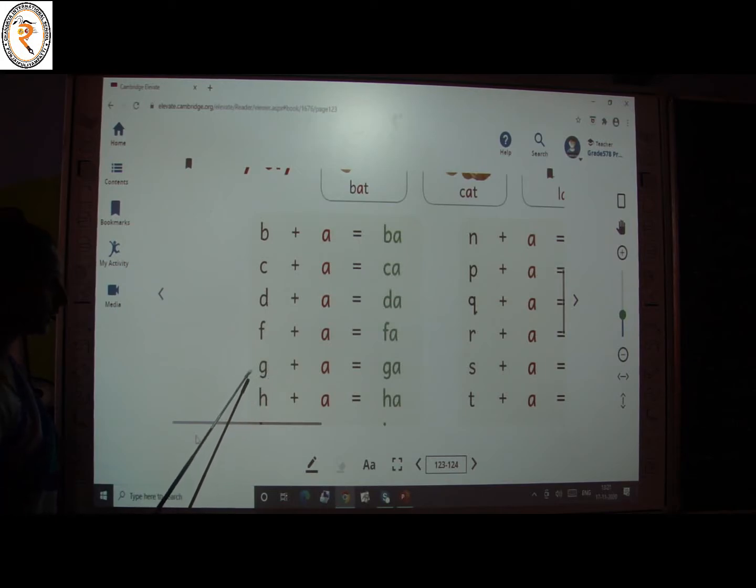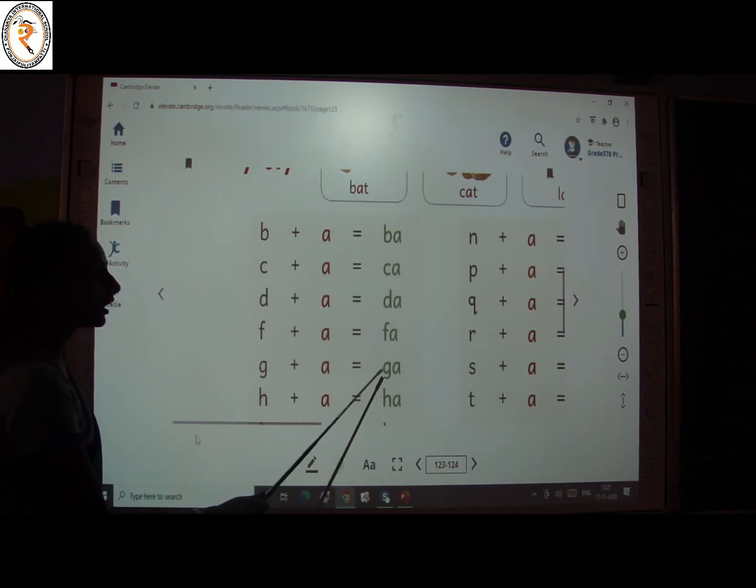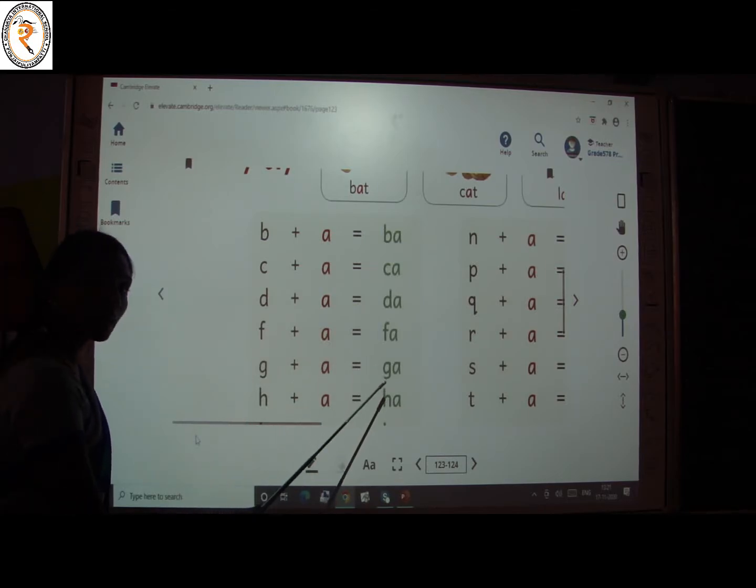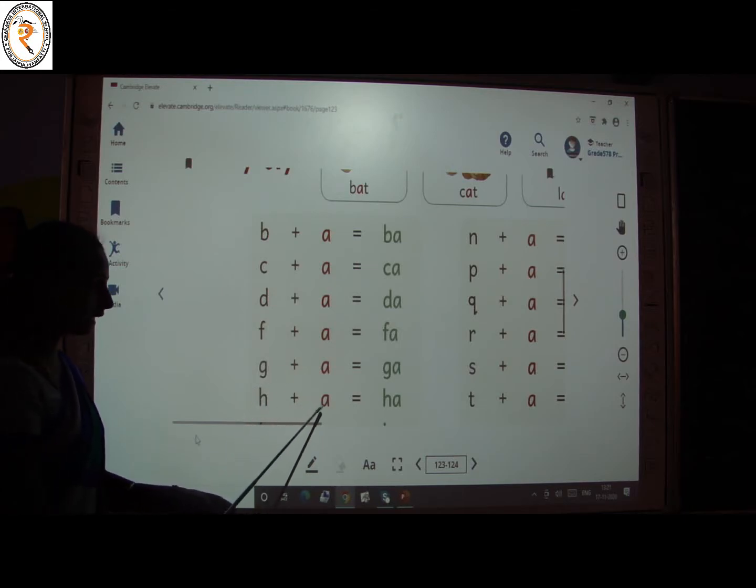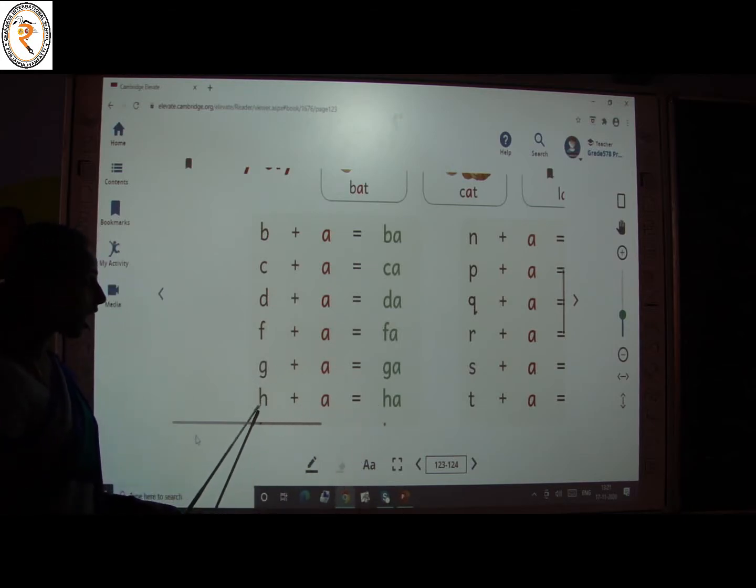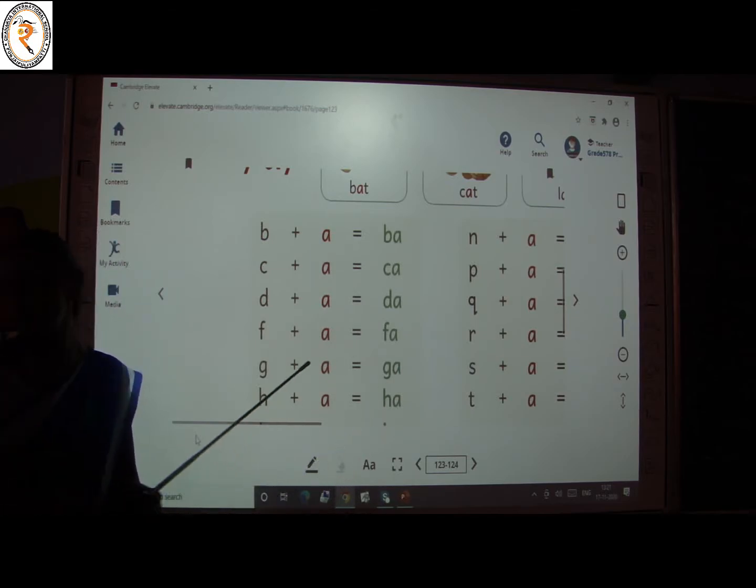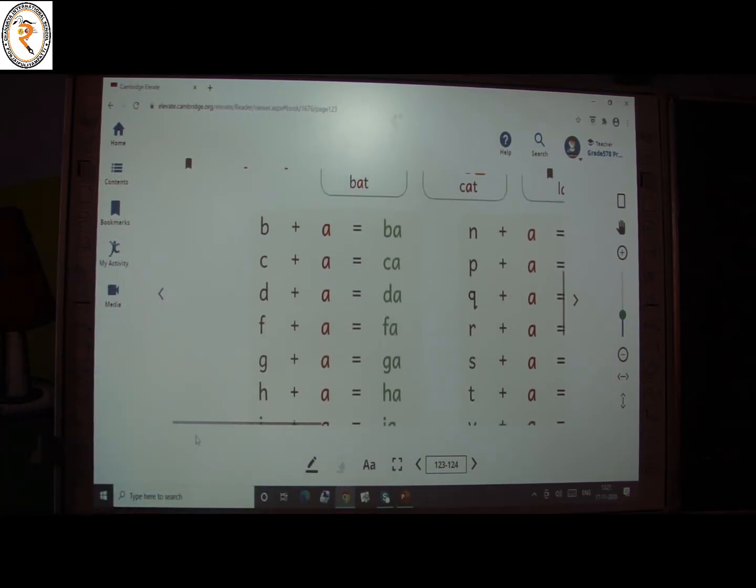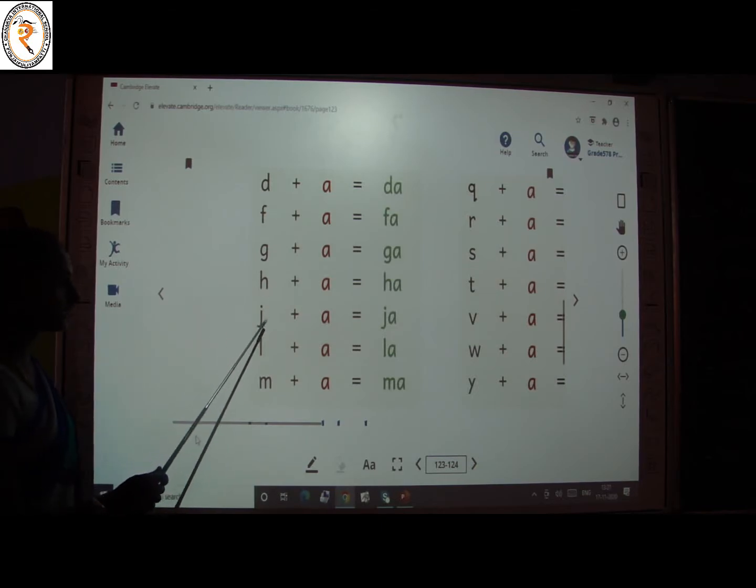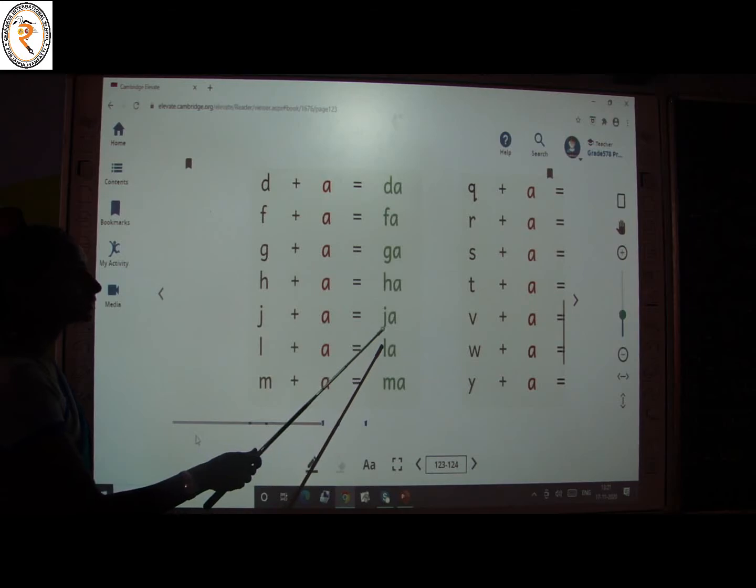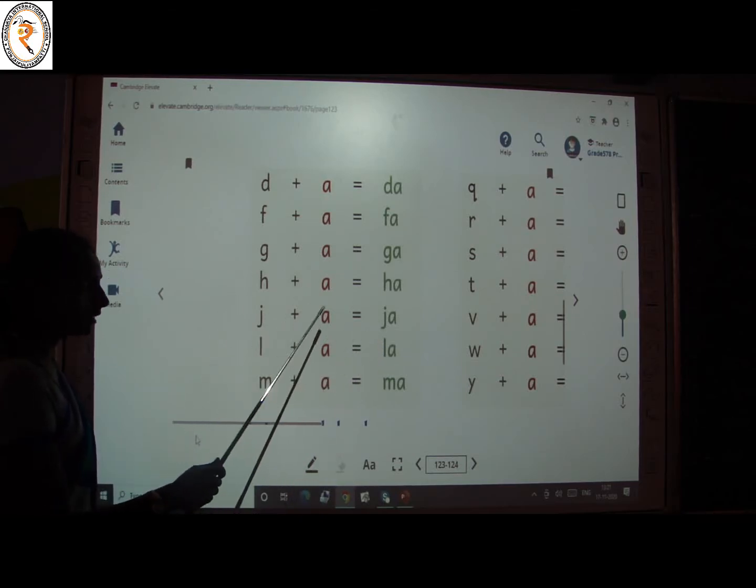The letter G that gives the sound ig. Ig plus A, ga. Okay, what is this? Letter H that gives the sound ha. Ha plus A, ha. Let's see some more. See here, what is this? Letter J. J gives the sound ij. Ij plus A, ja.